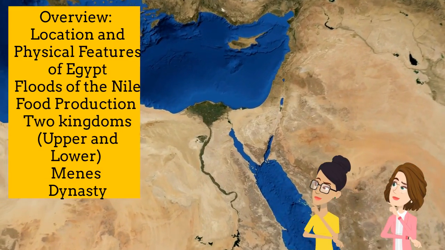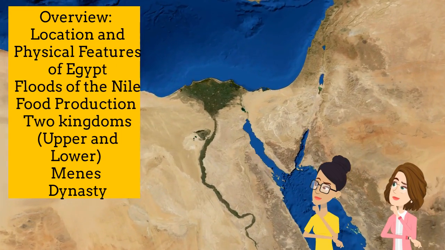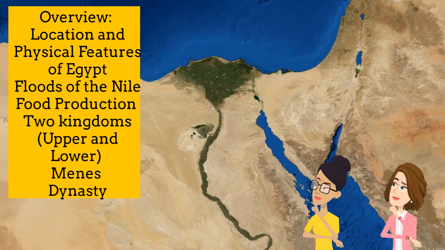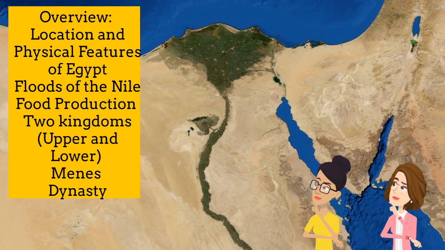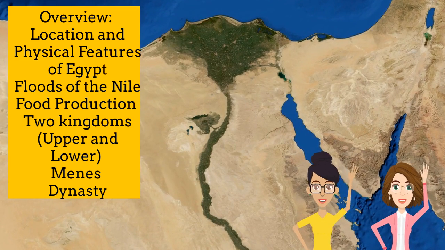Now for a quick overview. We went over the location and physical features of Egypt, floods of the Nile, food production, the two kingdoms, Upper and Lower Egypt, Menes, and his creation of the first dynasty.